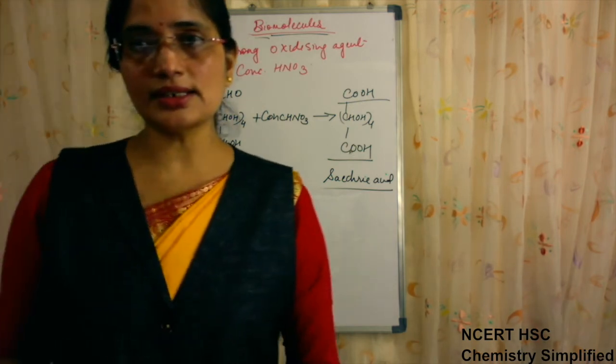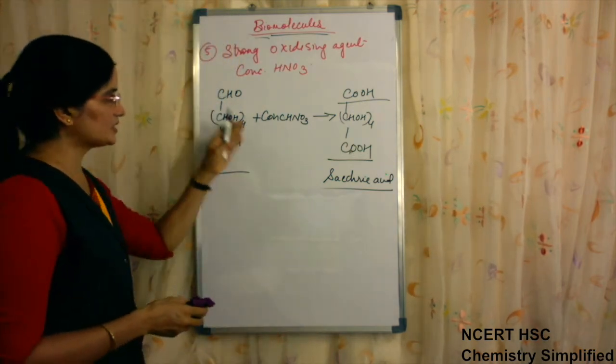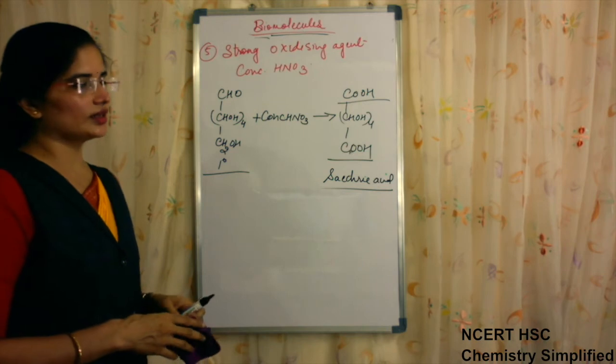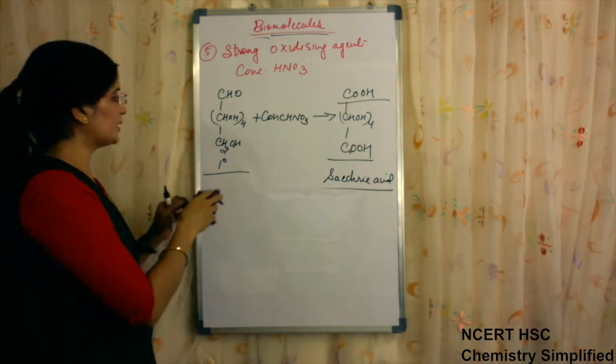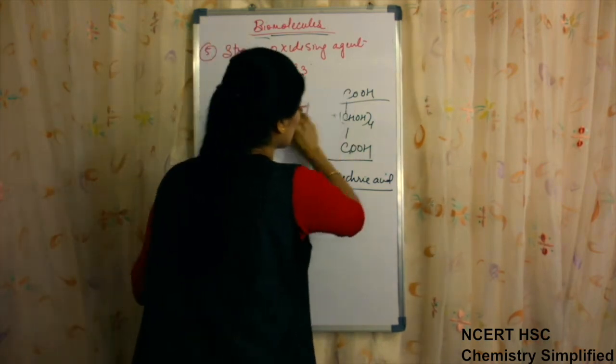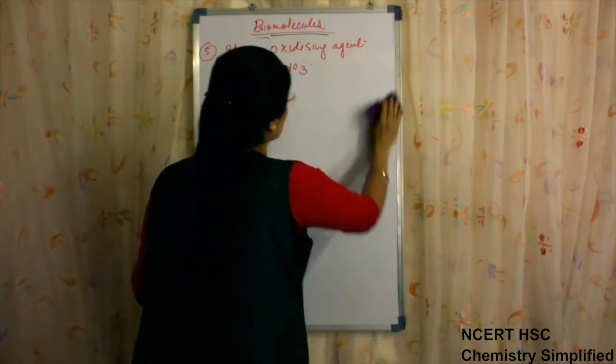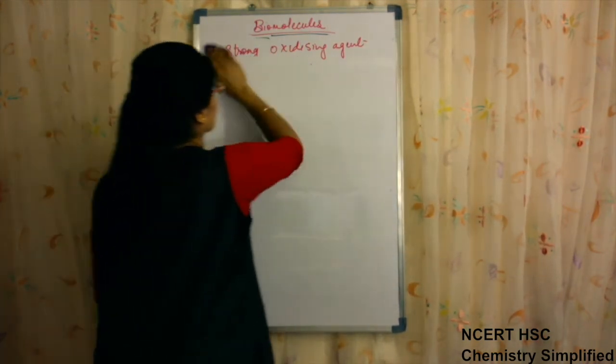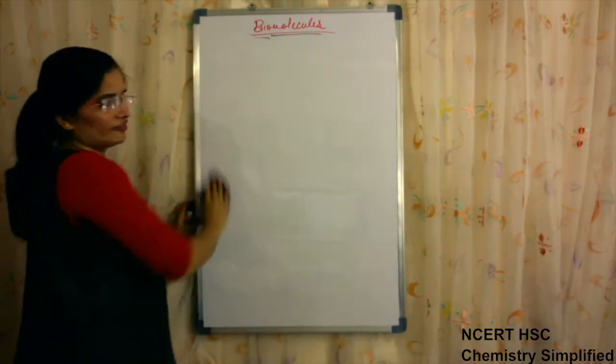So considering all these reactions, the structure which we have written in the beginning was suggested by Fischer, because of these properties which we have studied one by one in 5 reactions.